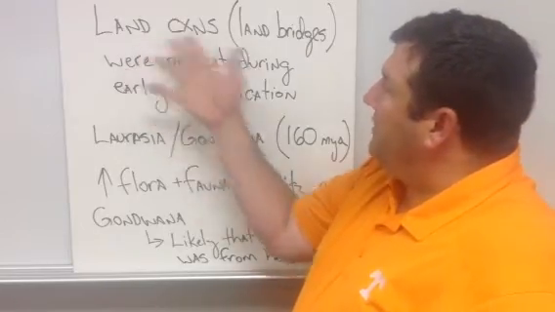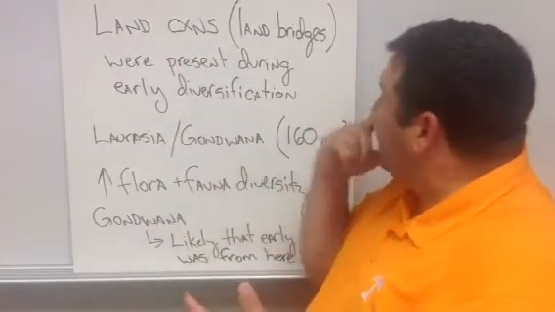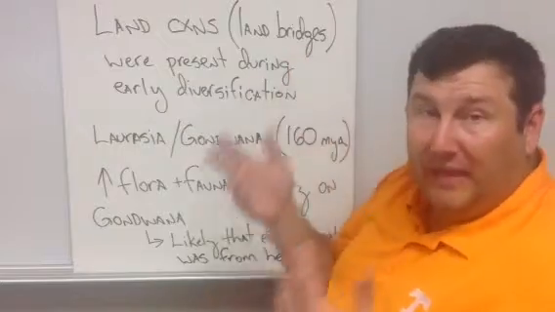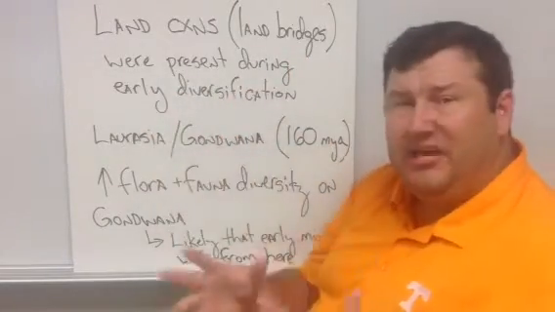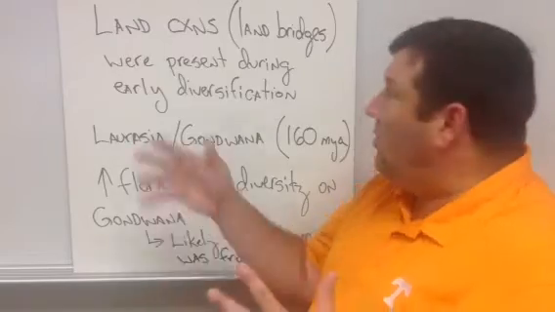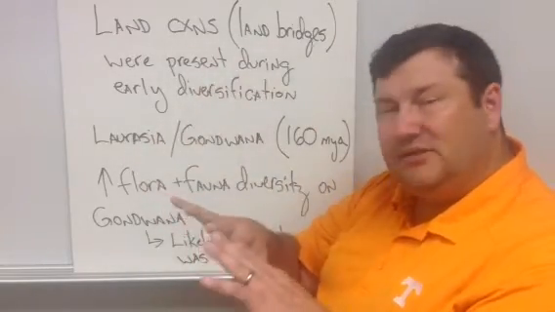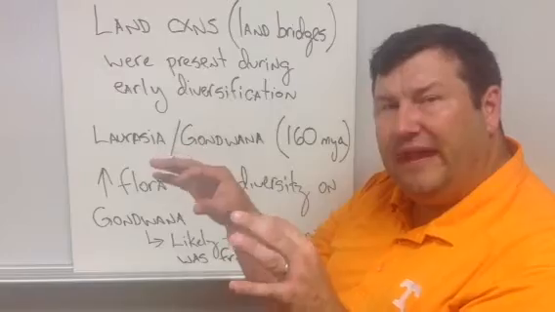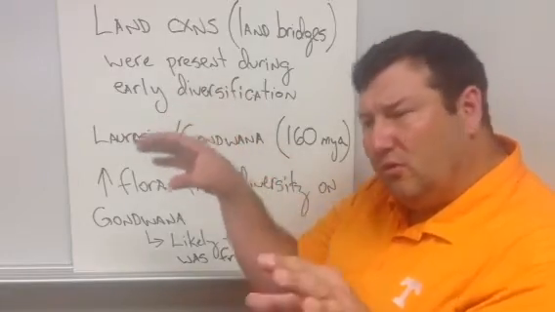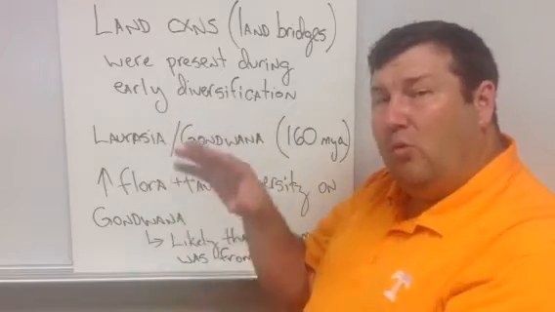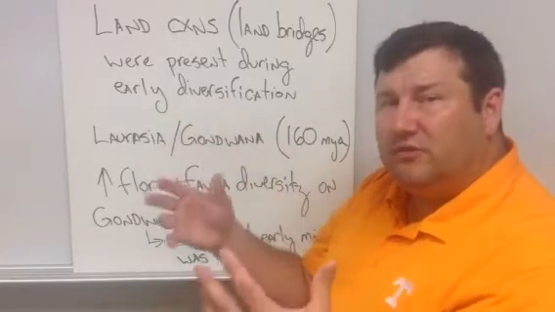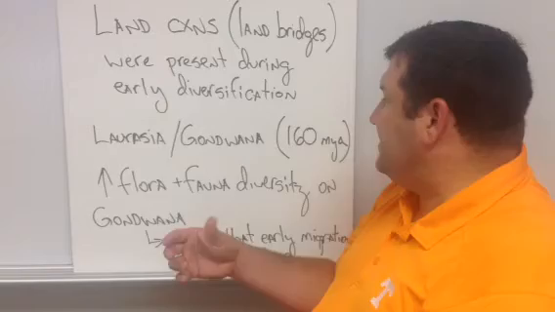We do know that there were land connections, and that those land connections, or also we call them land bridges, were present during the early diversification of the grasses. So these land connections, where continents were still connected by a finger of land, an isthmus, or some bridge of earth from one point to the other, were critical in the early diversification and development of the grasses.